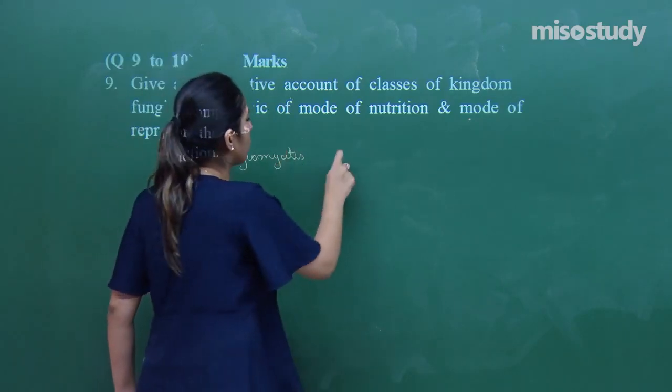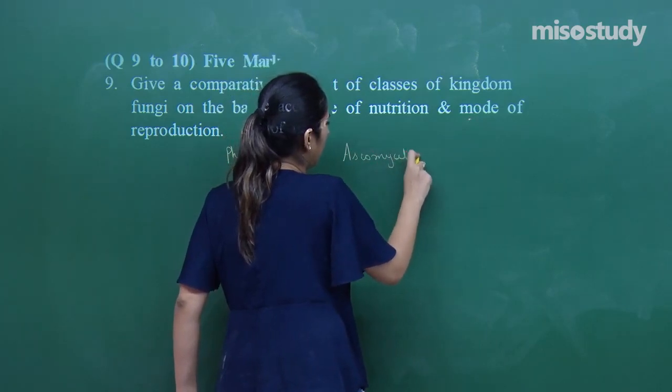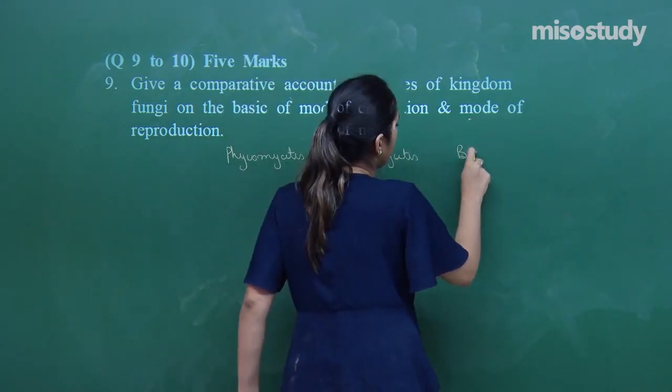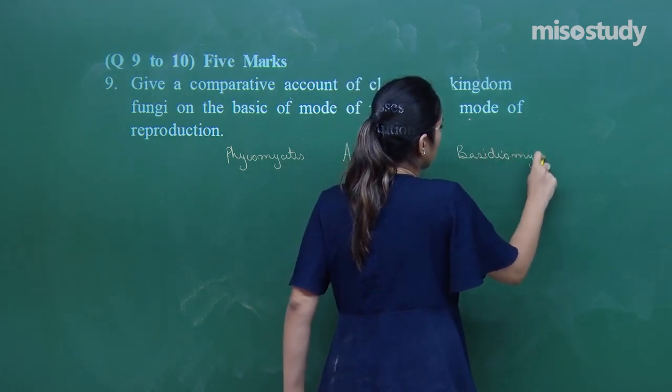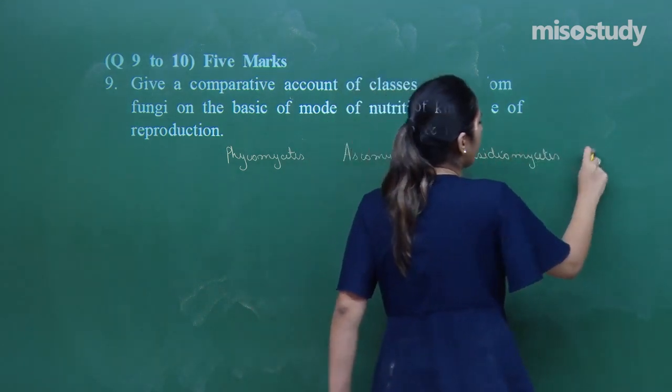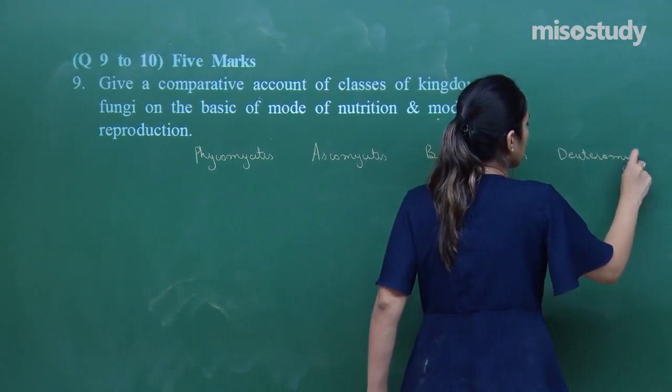Second is called Ascomycetes. Next is Basidiomycetes, and the fourth one is Deuteriomycetes.